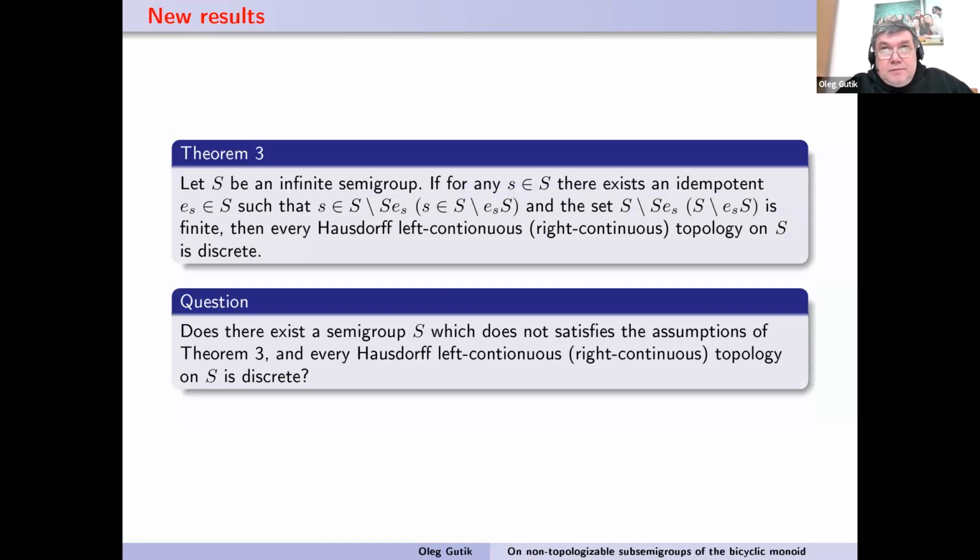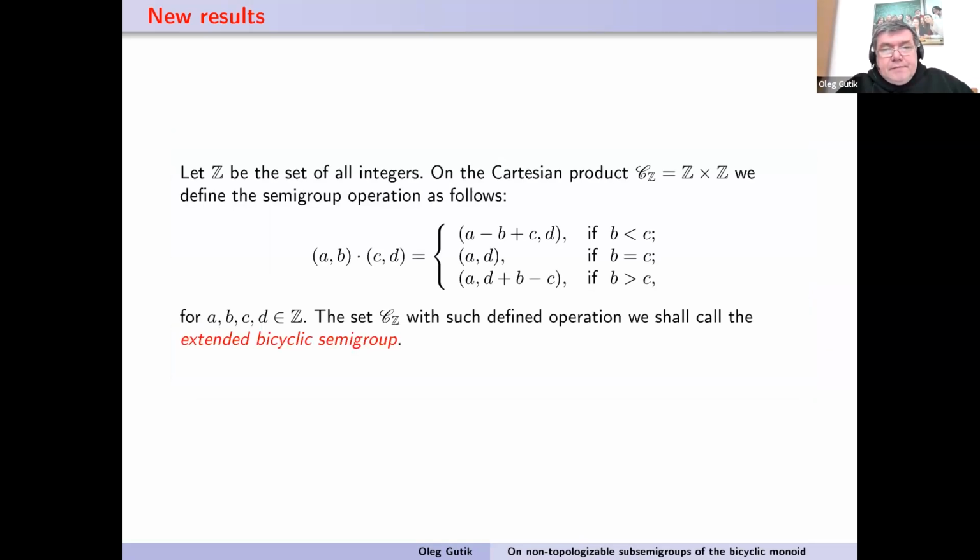The general question which we pose to study is the following: does there exist a semigroup S which does not satisfy the assumption of theorem 3, and every Hausdorff left continuous topology on S is discrete, or every right continuous topology on S is discrete?